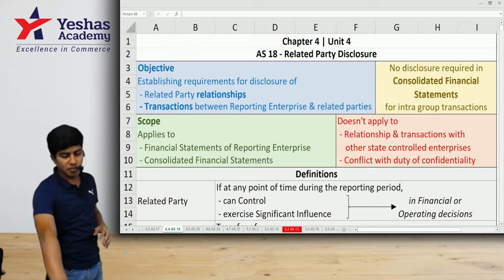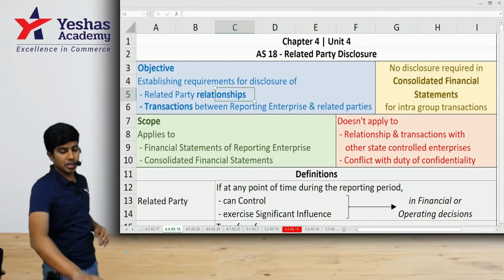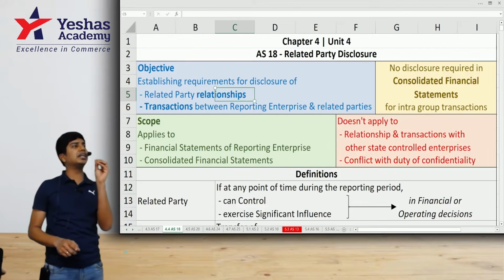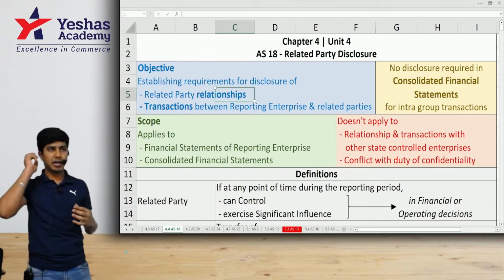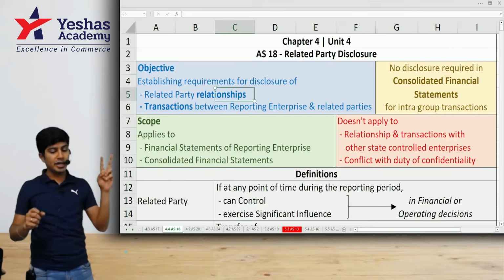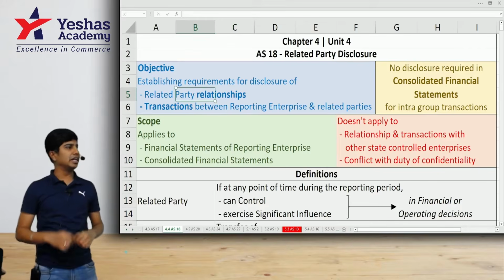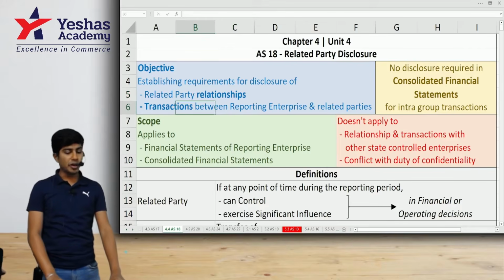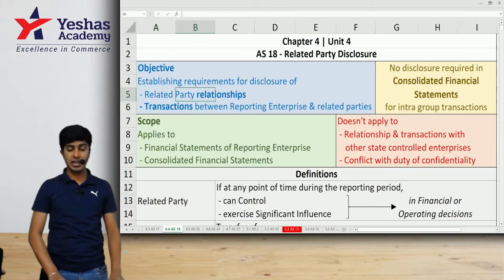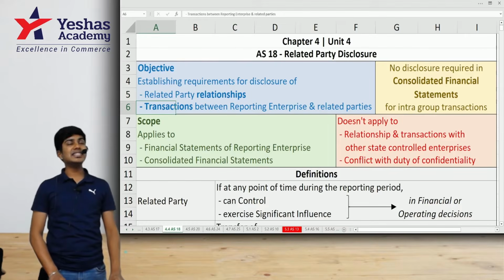The objective of the standard is only two things. Number one is to identify related party relationships. Who are your related parties? And the second point is to disclose all the transactions that you had with those related parties. So, a simple two-point objective. Number one, related party relationships. Number two, transactions with those related parties to be disclosed separately.